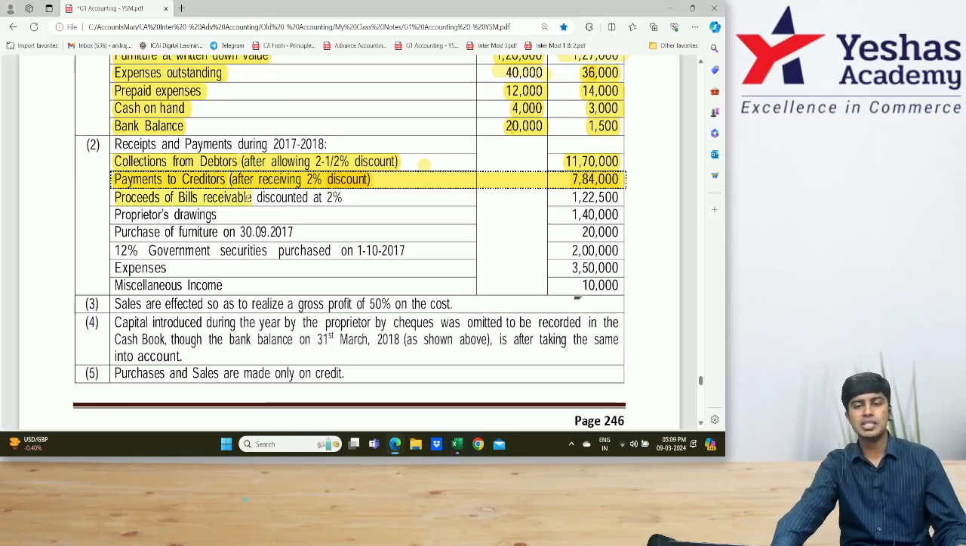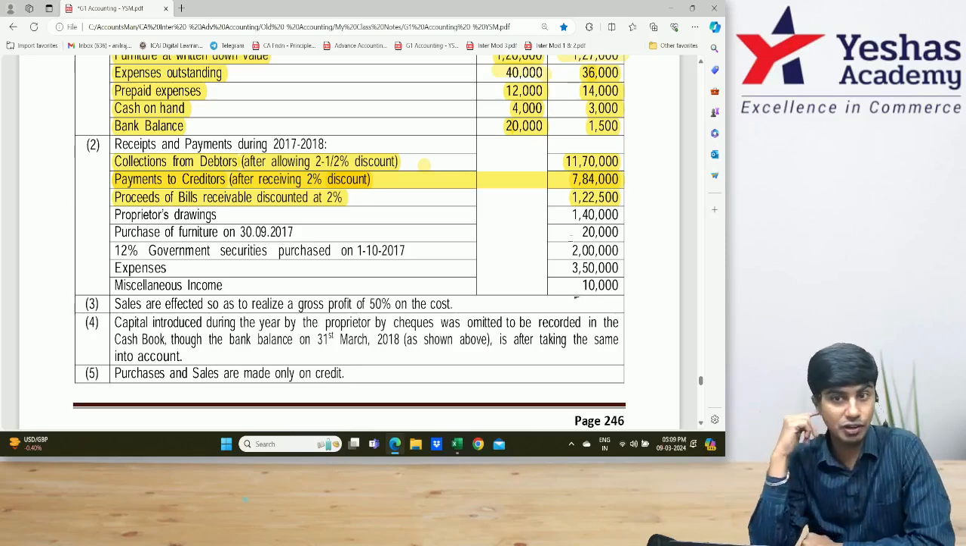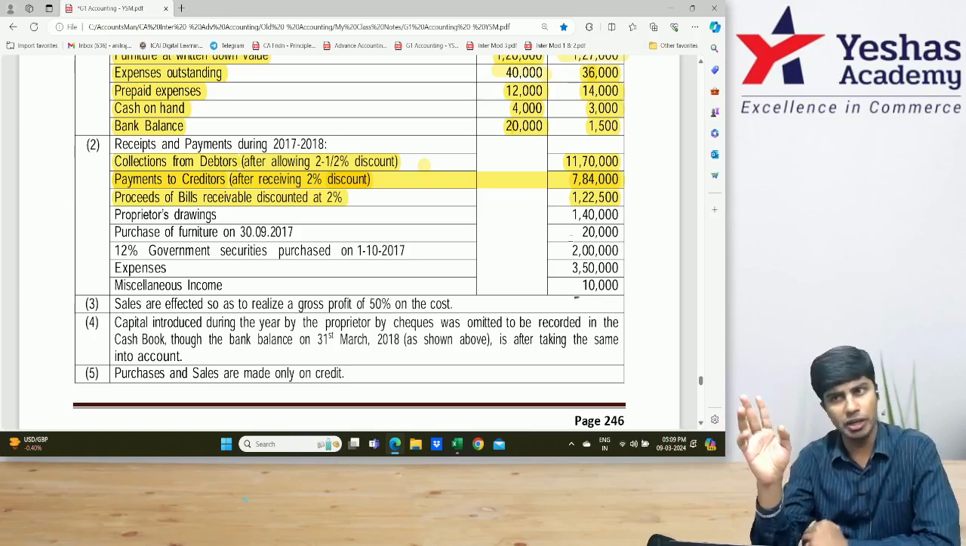Proceeds of bills receivable discounted at 2%: 1,22,500. Is that bills receivable there? No. You gave it to the banker. He gave you 1,22,500. What is the journal entry when the bills are discounted and money is received? Bank account or cash account debit to bills receivable.